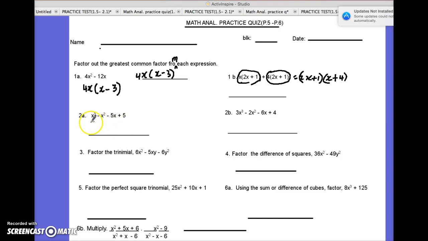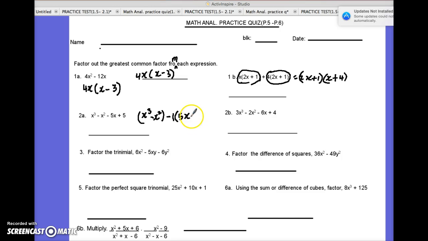Here we're going to do some more factoring, and whenever you see 4 terms like we've got here, 1, 2, 3, 4, you should be thinking what? Did I hear someone say grouping? Yes, that's what you should be thinking. So you group by 2's, x cubed minus x squared, make that a group of 2's. And here it's a little bit tricky because you got a minus here. And if you put a minus on the outside, watch carefully, you've got to remember that this is understood to be minus 1.